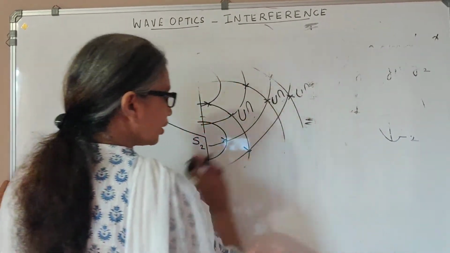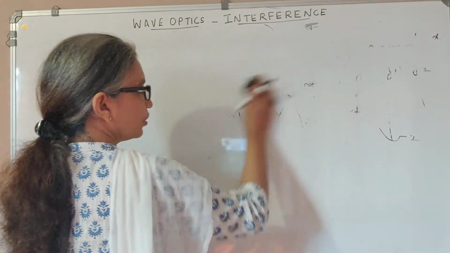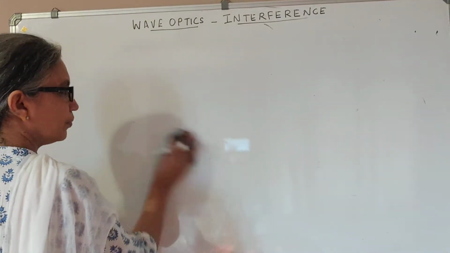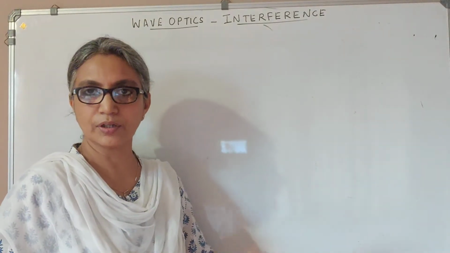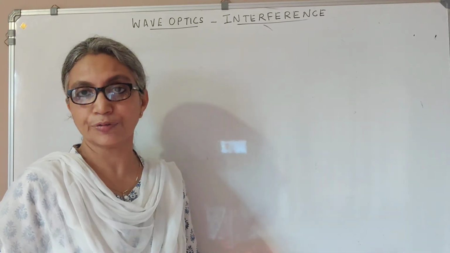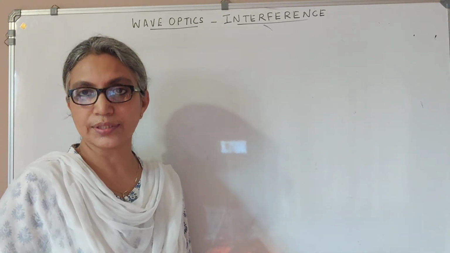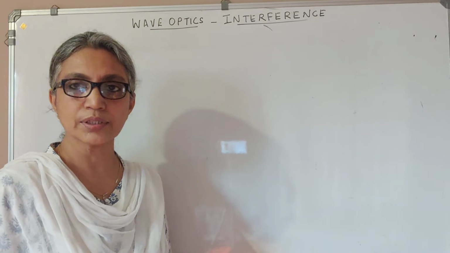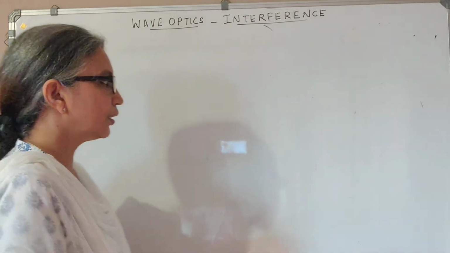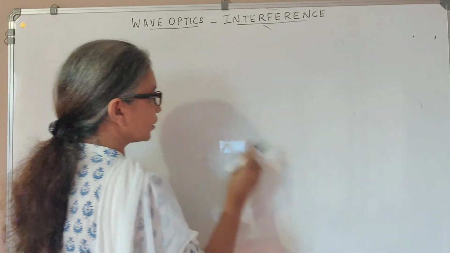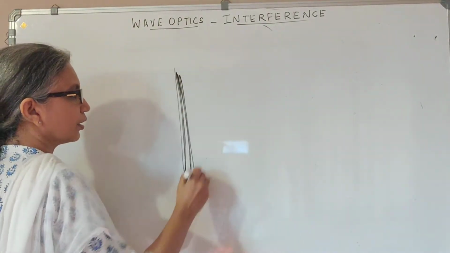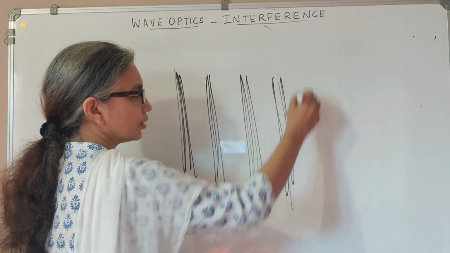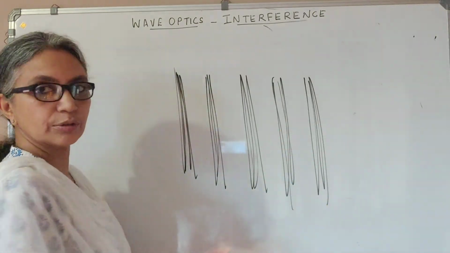So, in my room, if I have switched on two bulbs of intensity I1 and I2, naturally my whole screen, that is my board, should be totally bright because I am lighting it with two sources of light. Now, if I have two coherent sources and the phenomenon of interference takes place, then instead of seeing total brightness, I am going to see alternate dark and bright fringes on my screen like this, and this phenomenon is what you call interference. So how do you define interference?